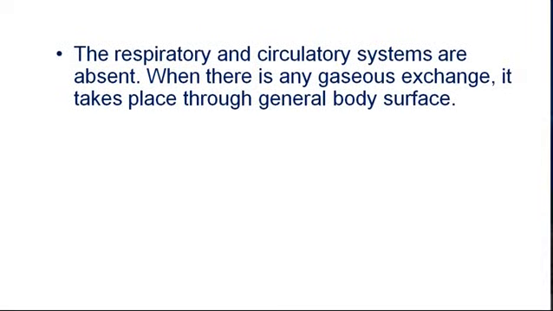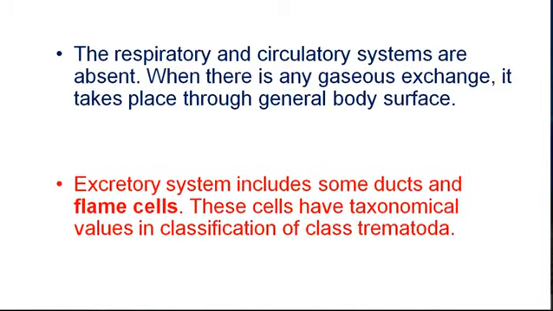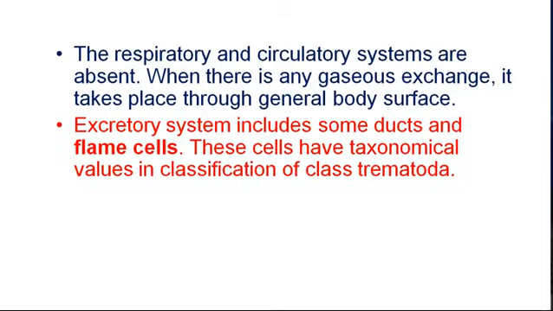The respiratory and circulatory systems are absent. When there is any gaseous exchange, it takes place through general body surface. The most important identification of Platyhelminthes is presence of flame cells. These are the cellular units meant for excretion. In addition to flame cells, they have excretory ducts. These cells have taxonomical value in classification of class Trematoda.